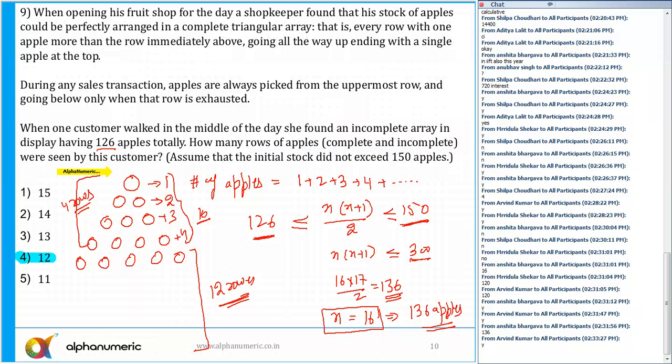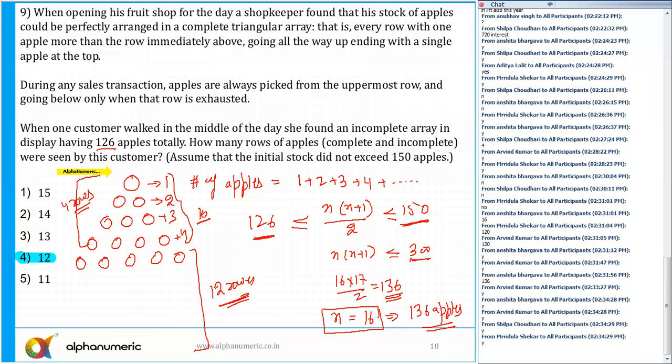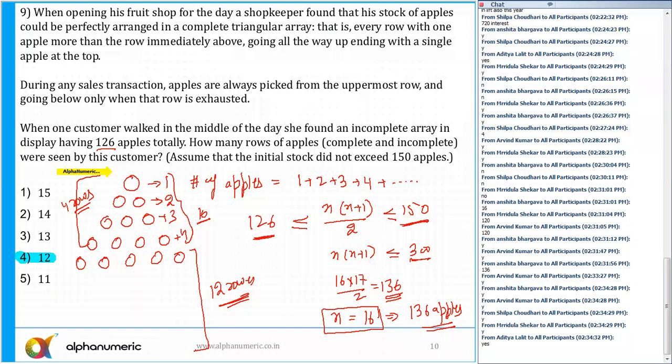So is that clear? Arvind, Ansita, Mridula, and everyone. I'll say this question is probably medium to difficult. Is it a completely new type of question? No, we have done such questions in the class. So not a new question, but yes, difficult. Can I move to the next question? Question number 10.